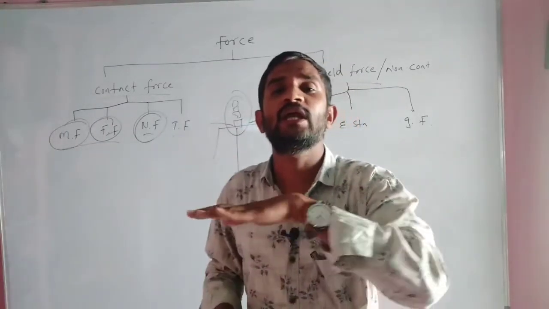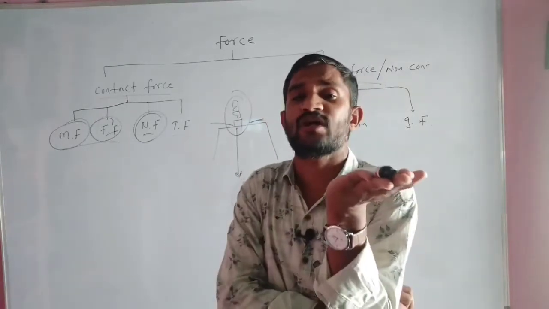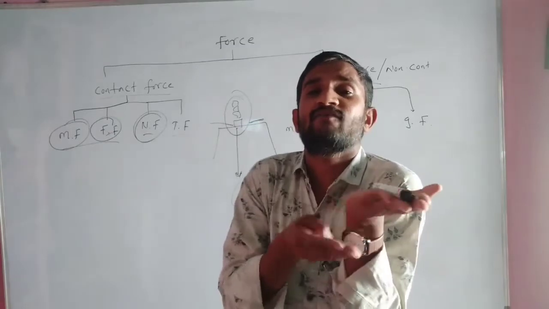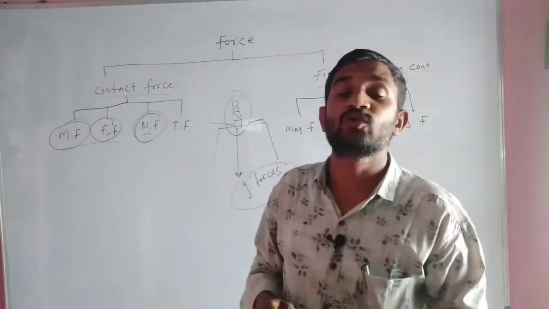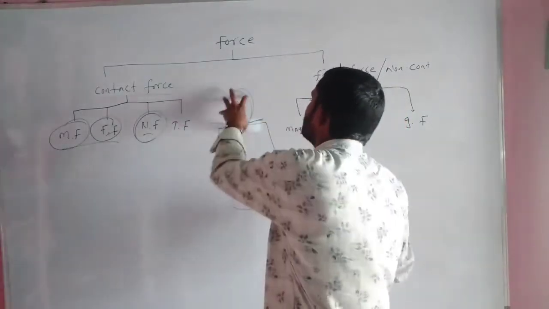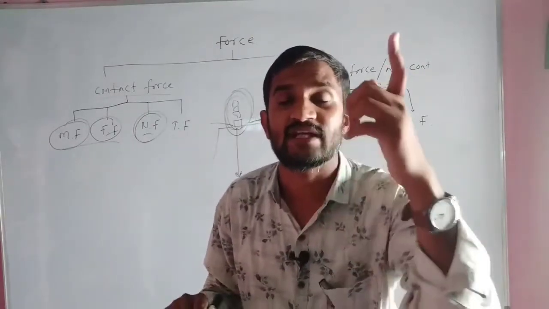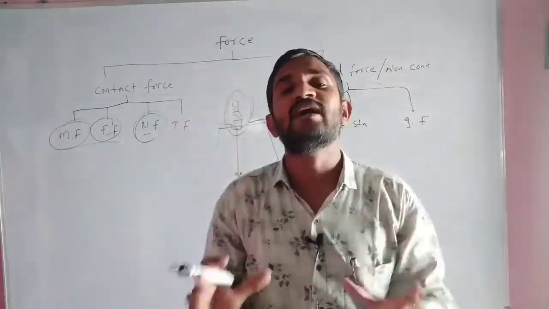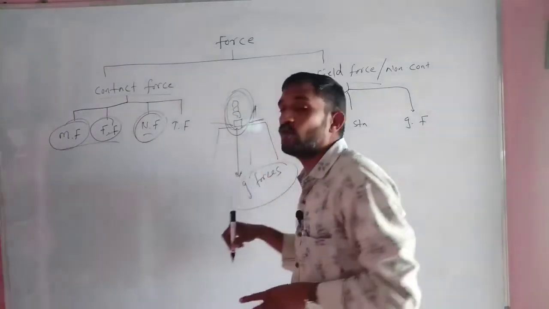But when you keep them on the bench, or on my hand, there is no chance to fall down, because my hand and the bench are giving support to these books. That means some other force is working against the gravitational force.